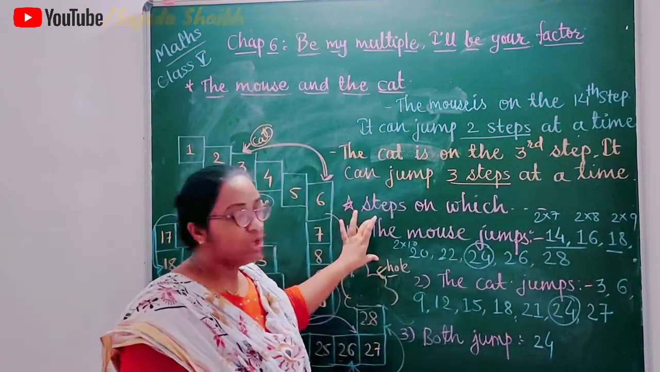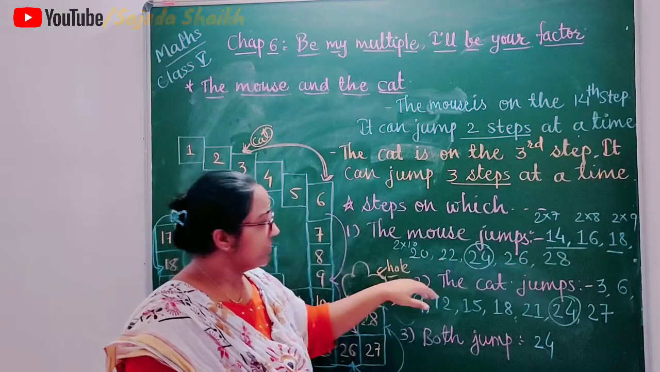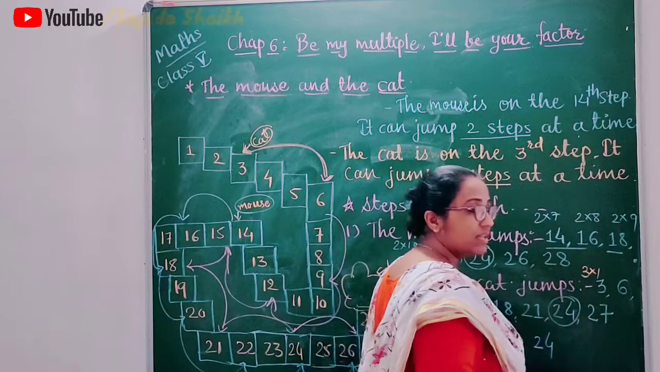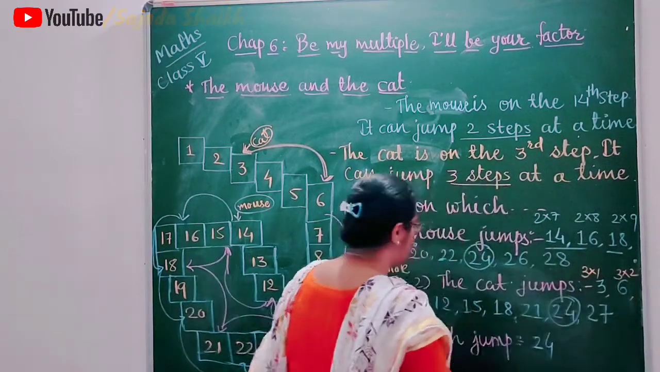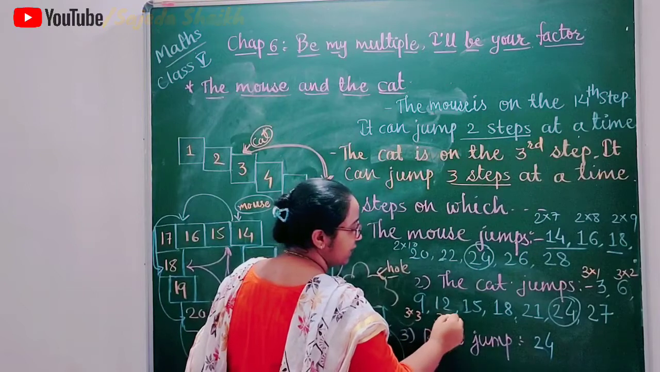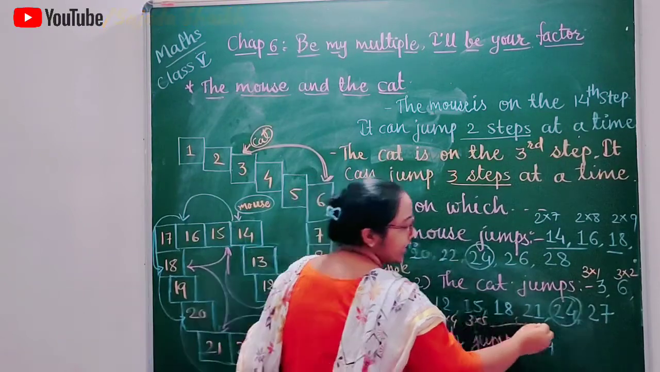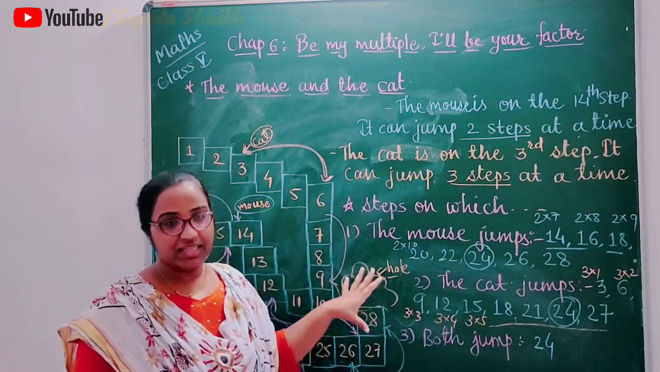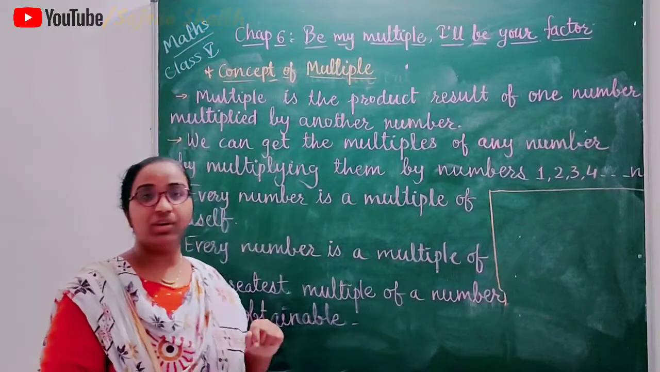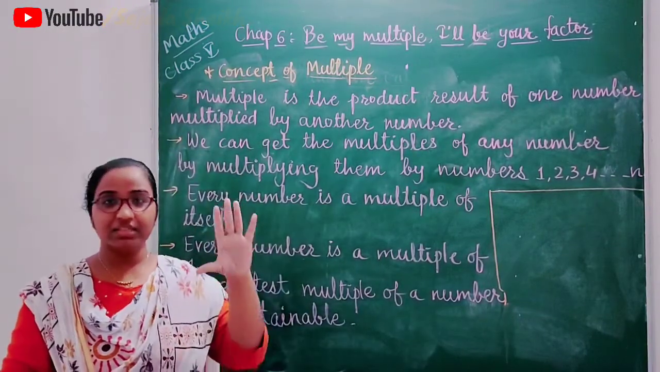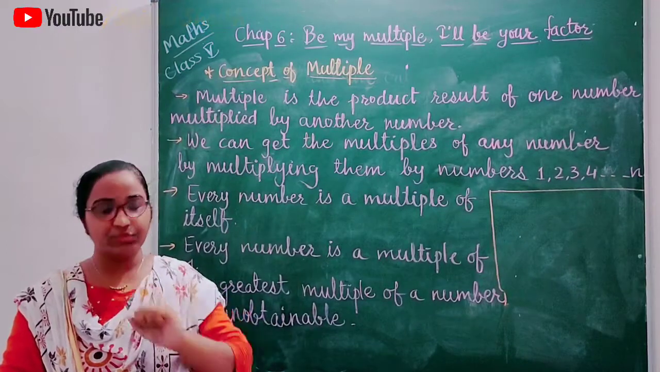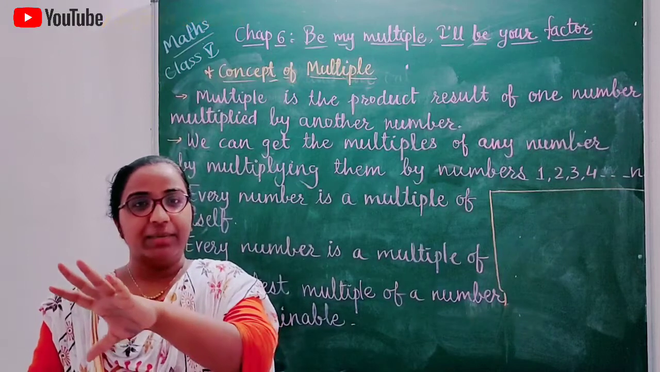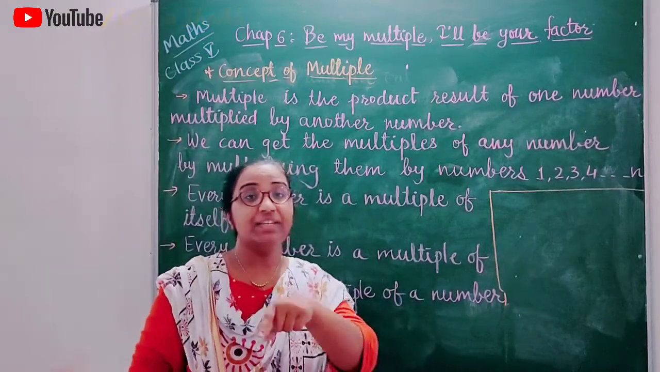Okay, so this is the table of 2, and this one, 3, 6, we can say is the table of 3. 3 ones are 3, 3 twos are 6, 3 threes are 9, 3 fours are 12, 3 fives are 15 and so on. So from the story of the mouse and the cat, we understand that the mouse jumps as per the table of 2 and the cat jumps as per the table of 3.